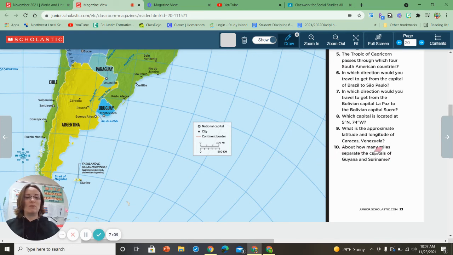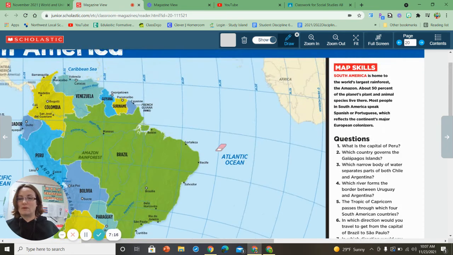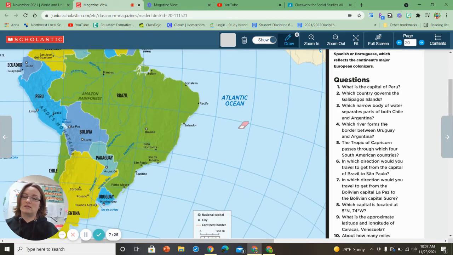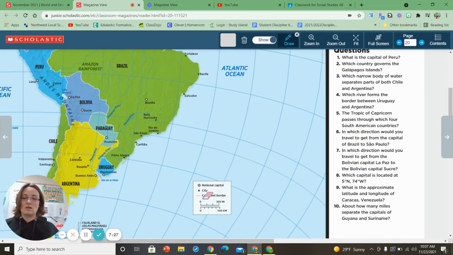Number 10, about how many miles separate the capitals of Gallana and Ceram? So you're going to go up here, find those capitals. Right here, lay your paper down, put the corner on one star, and draw a little line on the next. Go down here to your scale and see how many miles that would be. I could say that probably, if this is 300, all of it's 300, so each hatch mark would have to be 100, right? So that should help you a little bit.